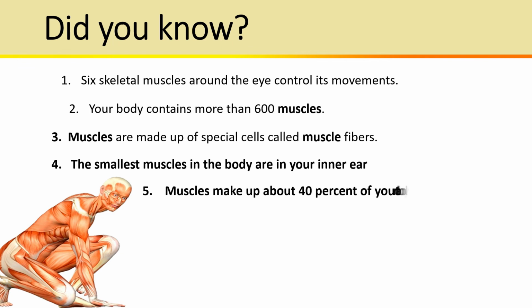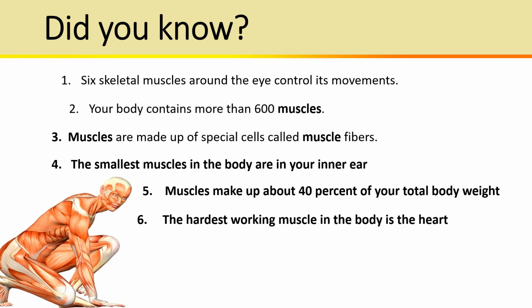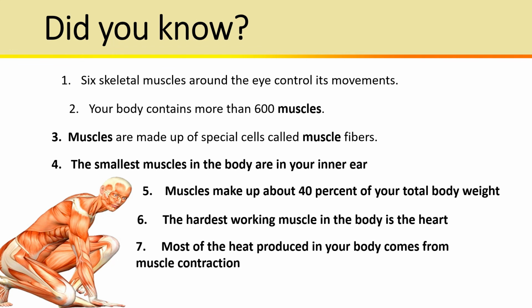Muscles make up 40% of your total body weight. The hardest working muscle in the body is the heart. Most of the heat produced in your body comes from muscle contraction. Muscles usually work in pairs.